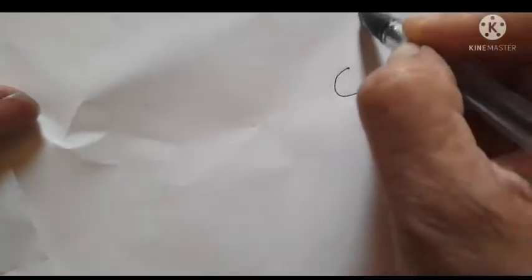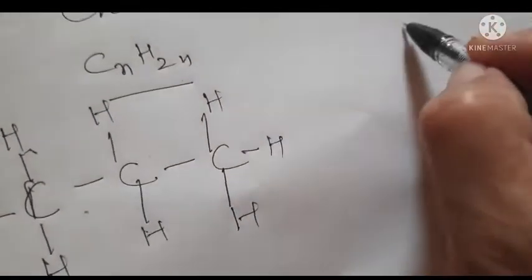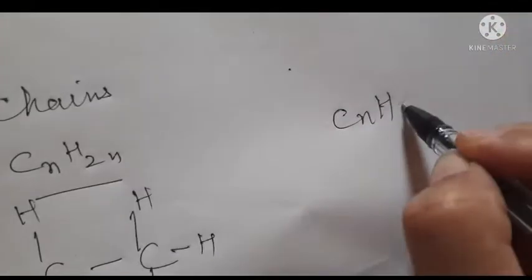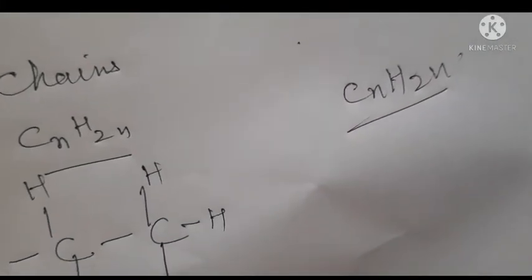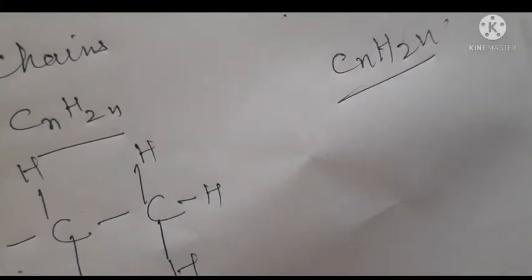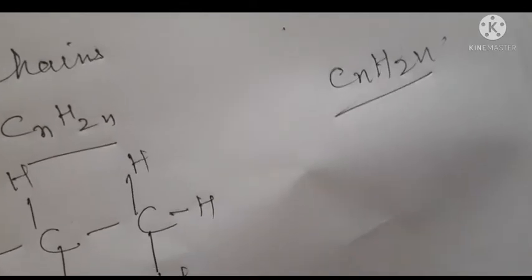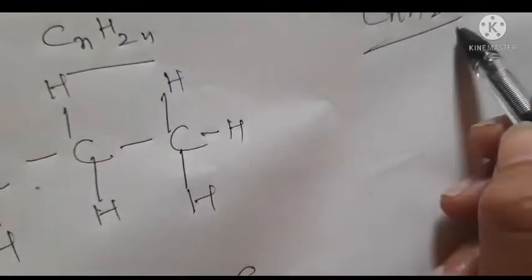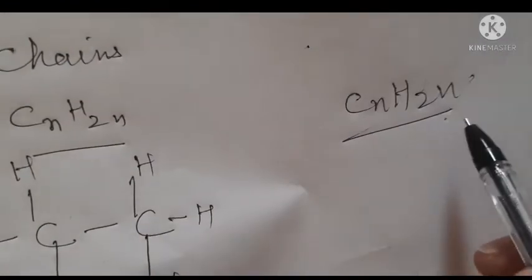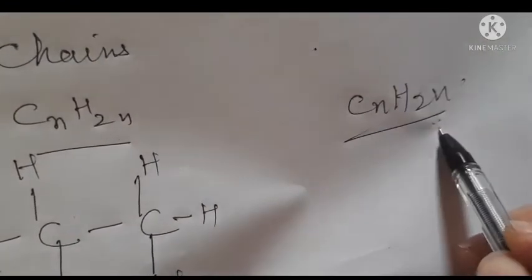3 carbons, how will you join these 3 carbons? This is 1 C, this is 1 C, this is 1 C. So the general formula is CnH2n. So the general formula of saturated cycloalkanes, or saturated cyclic hydrocarbons, is this. Just remember, you can also say cyclic alkanes.